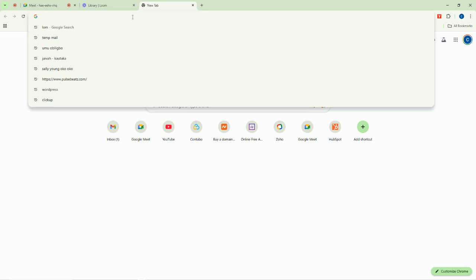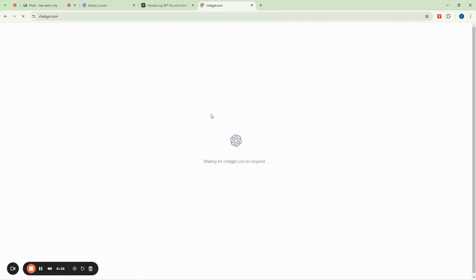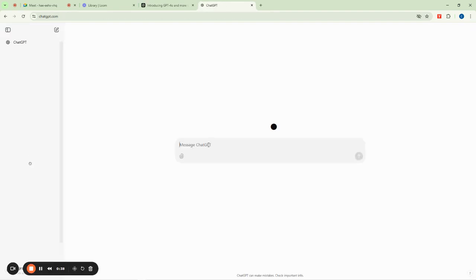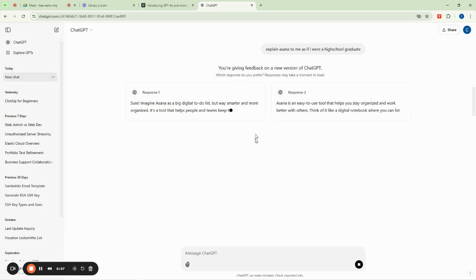Now Asanwa is a work management tool. If you want, I can simply go to ChatGPT and try to get some information or info bites about Asanwa. So you can just come in here to ChatGPT and ask it to explain Asanwa to me as if I were a high school graduate.